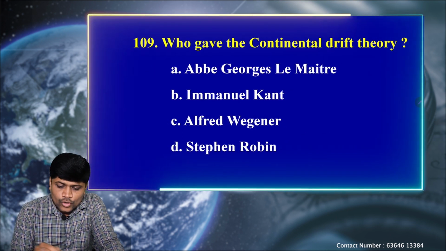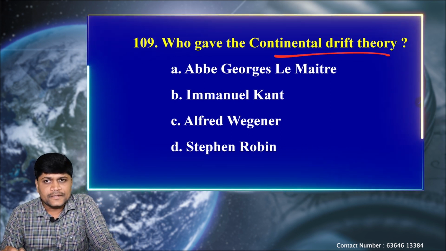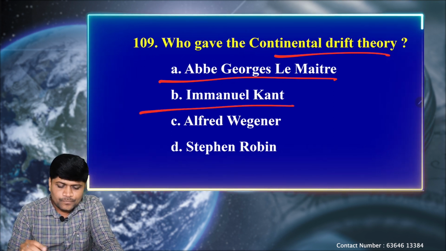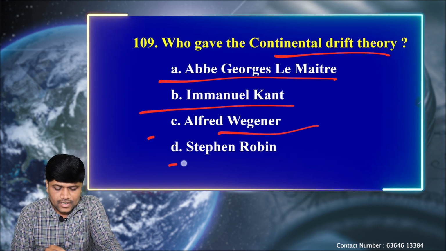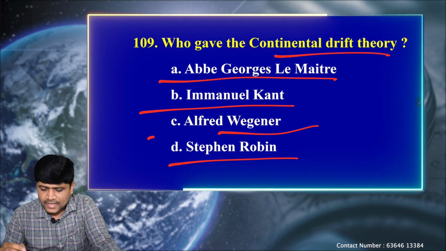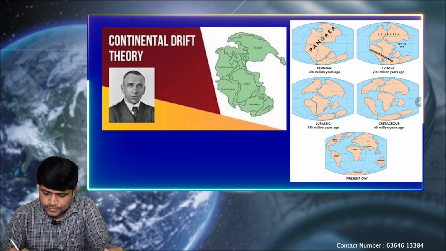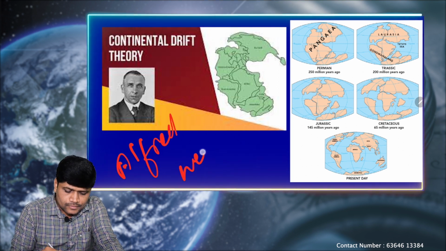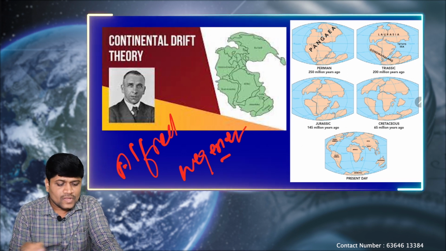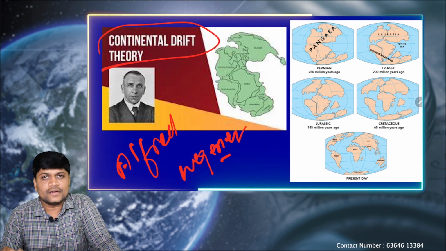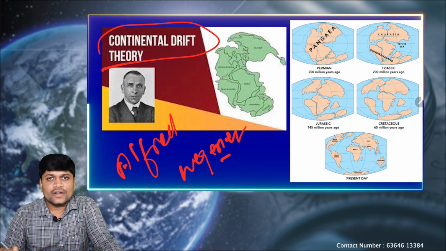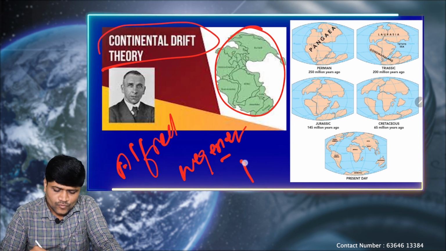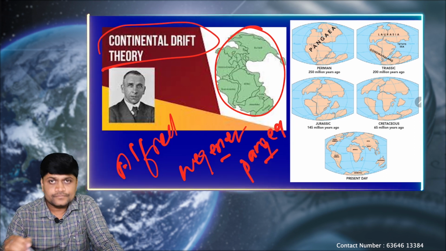Next question. Who gave the continental drift theory? Okay. So we have option A, Abbe Georges Lemaitre, B, Immanuel Kant, C, Alfred Wegener, and D, Stephen Robin. Let's see the explanation. He is the person called Alfred Wegener. He proposed the theory called continental drift. According to him, all the present day continents were united together, which he called Pangea.